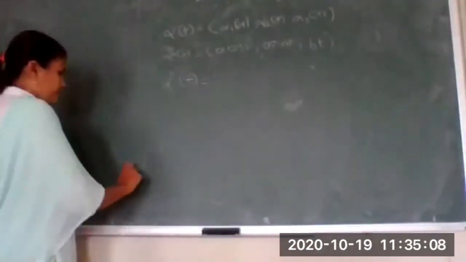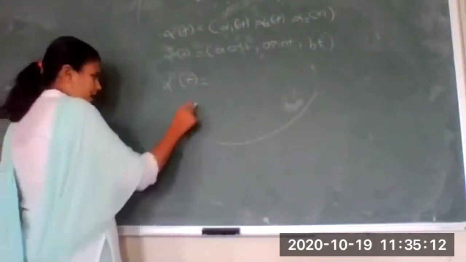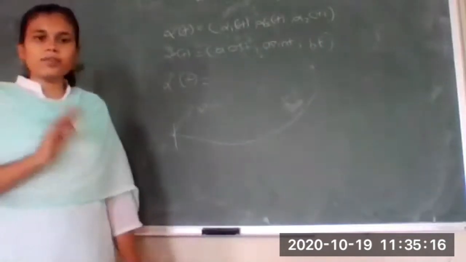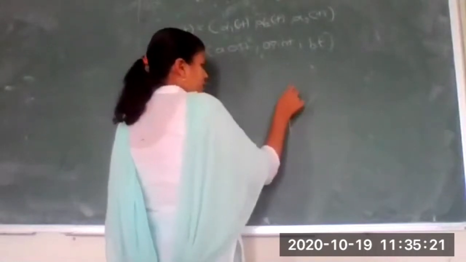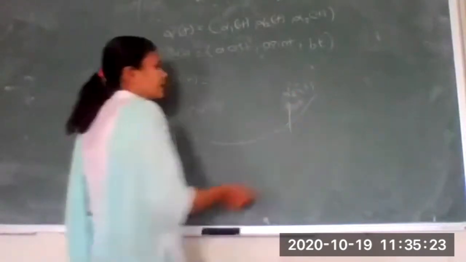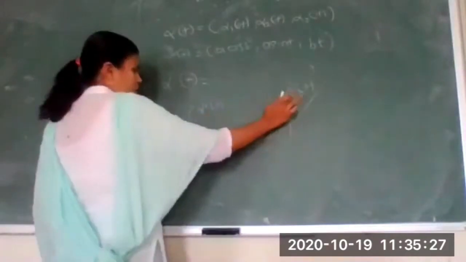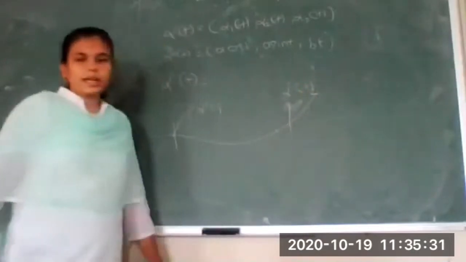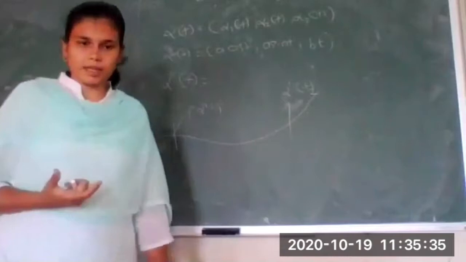That is, if your path is like this, at every time t I can have alpha dash of t. What is alpha dash of t? It will give you the velocity. Suppose here this will be another one, alpha 2 dash. At every time t I can find the speed. Suppose this is some time t1 and this is time t2. At different times you can have different speeds.